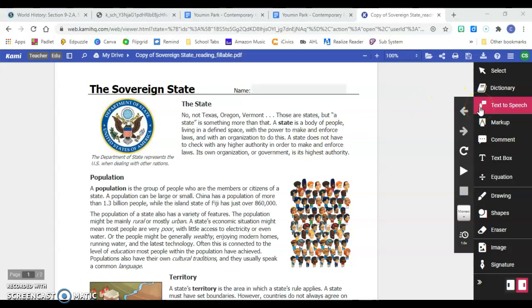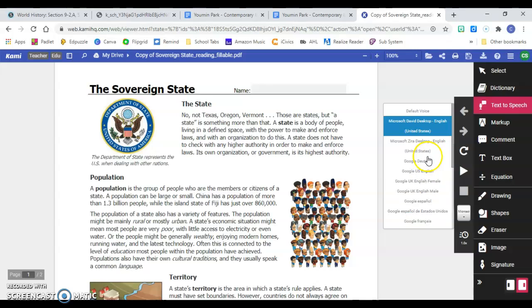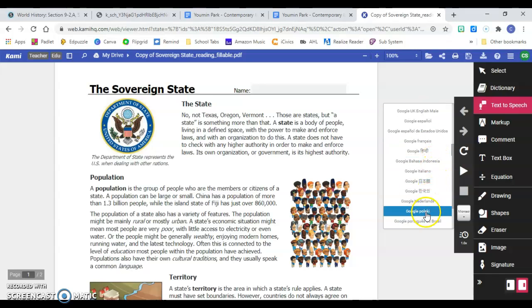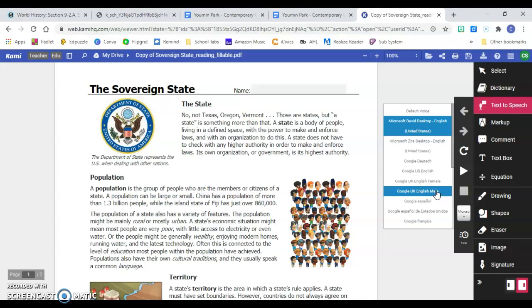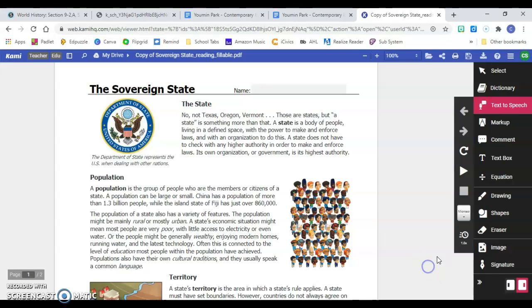So if you are not a fan of the robotic voice, if you click on text to speech here on the right-hand menu, and you go down to change the voice, you can change it to a different type of speaking voice, but you can also change the language in which it speaks. So that's really helpful for some of you guys who maybe English is not your native language, or you're just not a fan of that robot voice, David desktop. You can change to some other speaking voices.